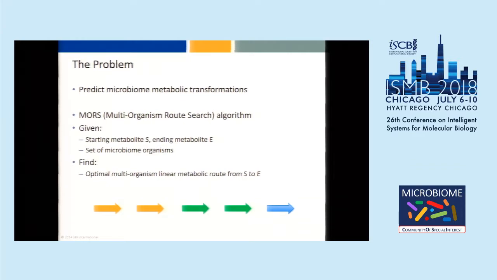And my series of arrows here at the bottom demonstrates an example route of 5 reactions that converts a starting compound to an ending compound. And the colors are meant to highlight organism switches, where there are no 2 organisms in common between the organisms that catalyze the first 2 reactions and the organisms that catalyze the next 2 reactions. And similarly, there's an organism switch between the 4th and the 5th reactions. So there are no organisms in common between those 2.